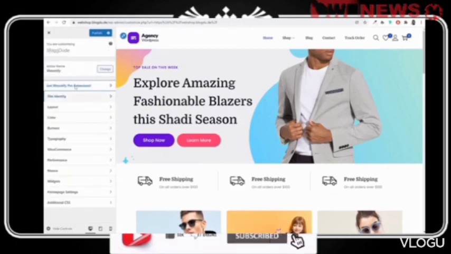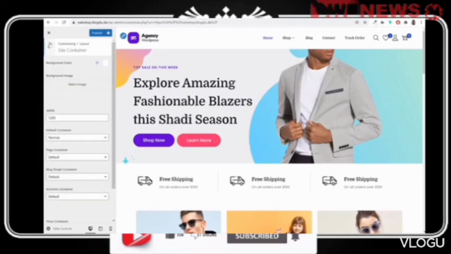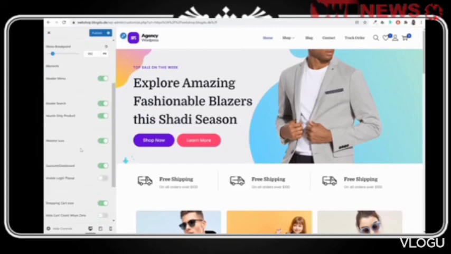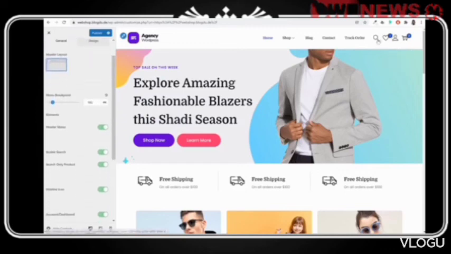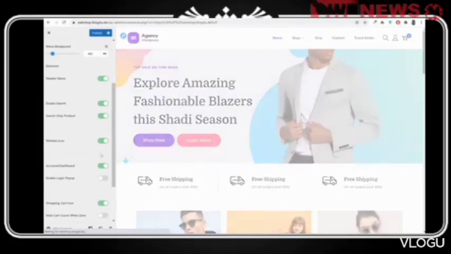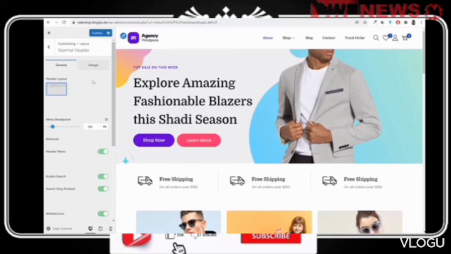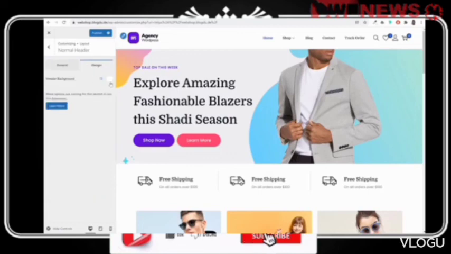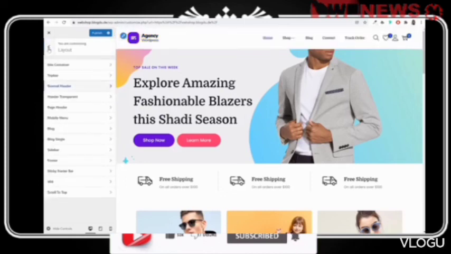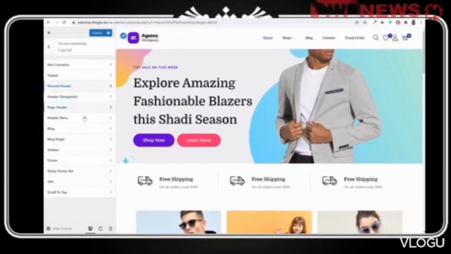I'll come back. Now layout, site container, top bar, how you want this, normal header. So what all things you want in the header. For example, we have the search, we have the heart, we have all these things. So maybe I don't want search. Obviously, you should not do that. Maybe I don't want the wish list. So I can turn this off, and the heart icon, wish list icon will disappear. You should not be doing this. I'm just showing you that this can work. Header background, if you want to change the header background color to some funky color, you can do that as well. If you want to make the header transparent, you can do that.